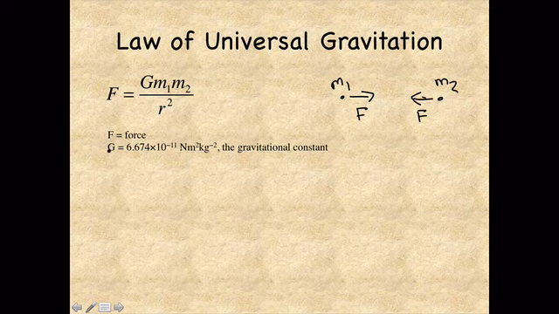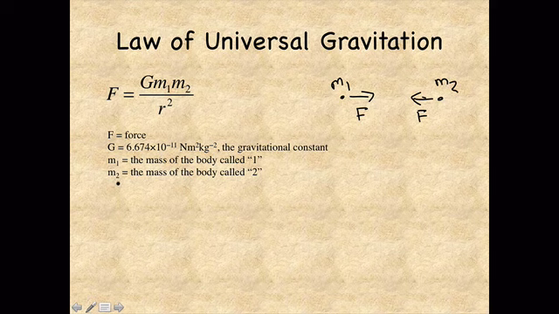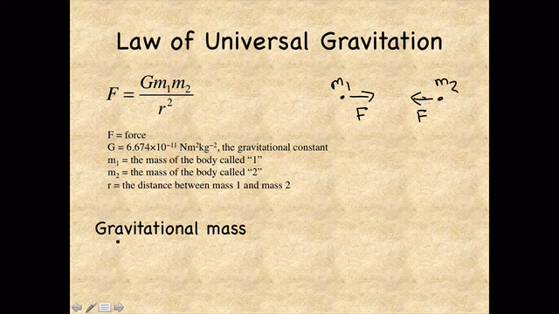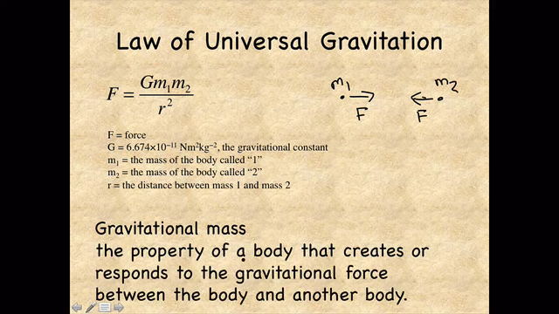Here, F is the force, G is the gravitational constant, m1 is the mass of the body called 1, m2 is the mass of the body called 2, and r is the distance between m1 and m2. So in this equation, we again have two constants, each of which is a property of one of the bodies involved in the equation. We also call this property of a body the mass. In this equation, it's the gravitational mass, and the gravitational mass is the property of a body that creates a response to the gravitational force between the body and another body.